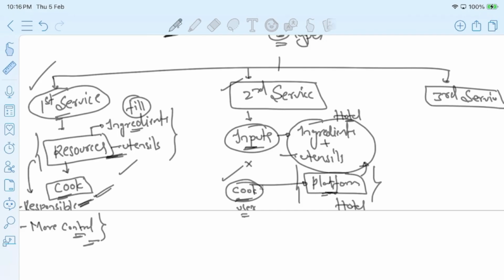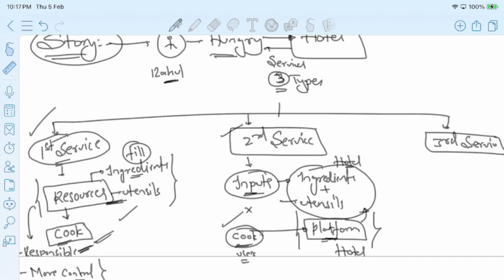So in this third type of service, okay, my dear Rahul, we are also providing the ready-made cooked food. You need not worry about the resources. You need not worry about the responsibilities. What dish do you want? Let us know. We already have the ready-made cooked food for you. Just let us know, we will serve this food to you. So in this case, I don't have any responsibility upon the resources, ingredients, etc. Directly the food is available to me, where I can start consuming the food.